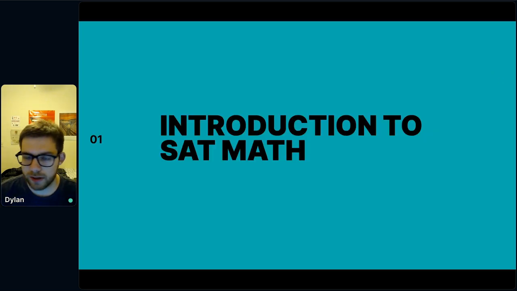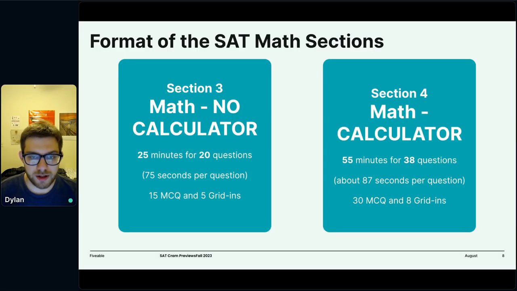If you've been studying for the SAT this Saturday, you've probably already come across these things. Let's talk about what the SAT math looks like broadly. First and foremost, you have two major sections in the SAT math: the no calculator and the calculator section. They're relatively similar in question style, but different in length. On the no calculator section, you'll have 25 minutes to answer 20 questions. It's a very snappy, quick section, which is around 75 seconds per question. You have 15 multiple choice and 5 grid-ins. Grid-ins are where you get a little grid to scantron in a real number, as opposed to an A, B, C, or D.